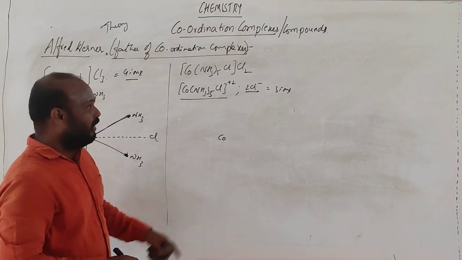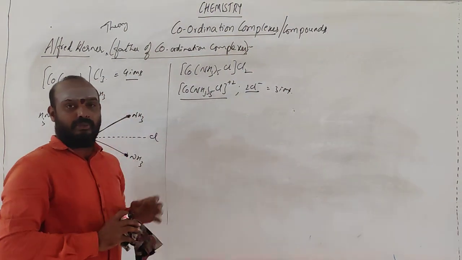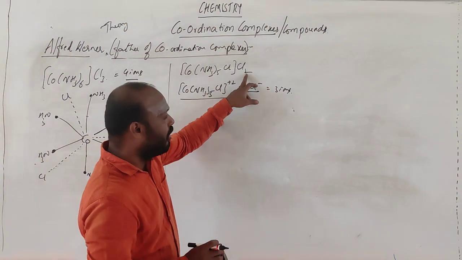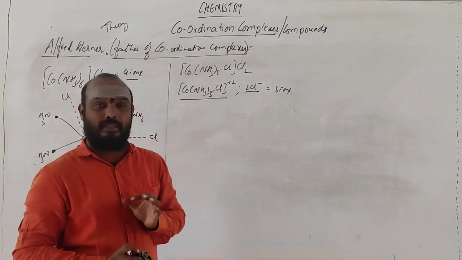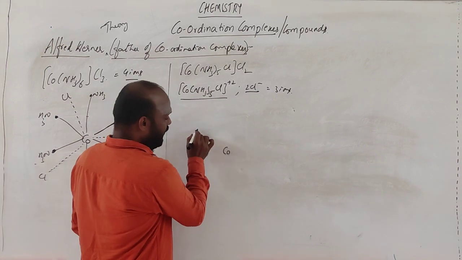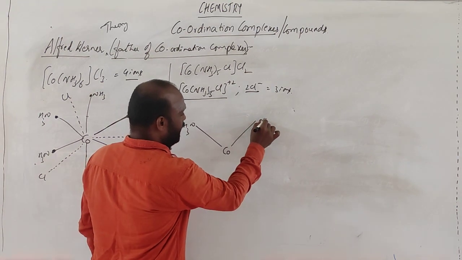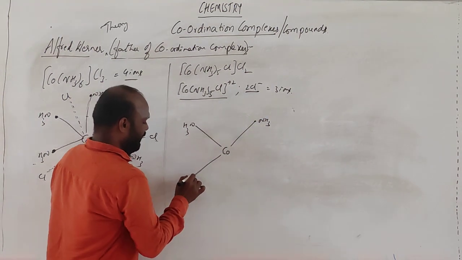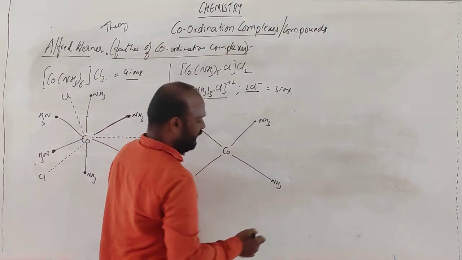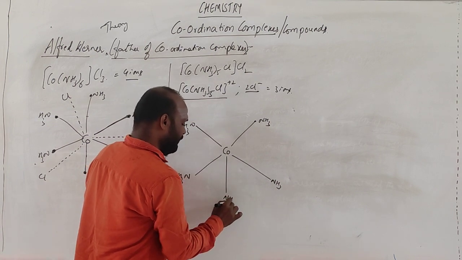Getting me? So how should you go for the structure? One chlorine from outside is coming into this one. That secondary valence is generally represented with a thick line. Whenever it is coming from outside, it is also represented with a dotted line. I will show: for cobalt, our structure is like this, NH3 here, NH3, five NH3.